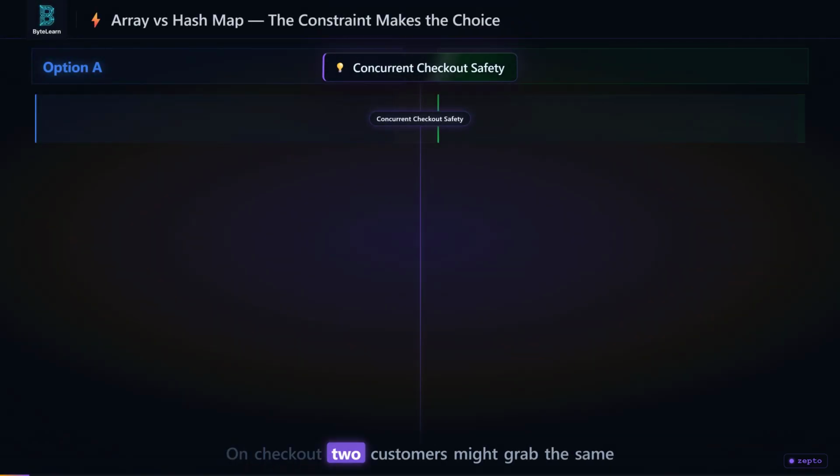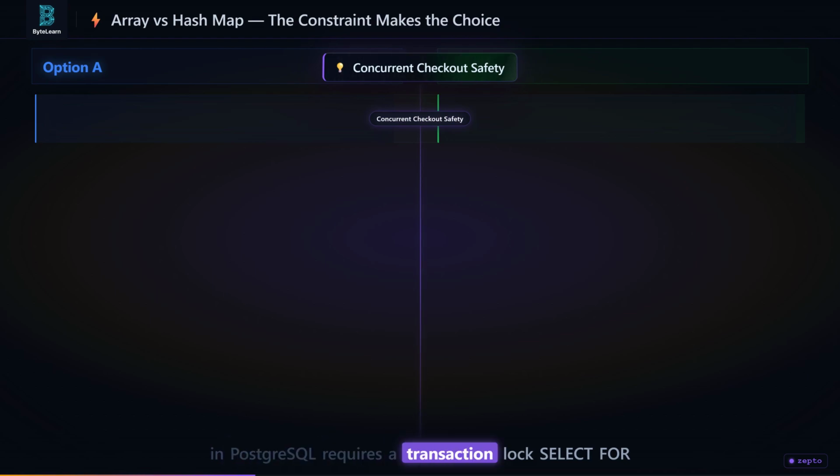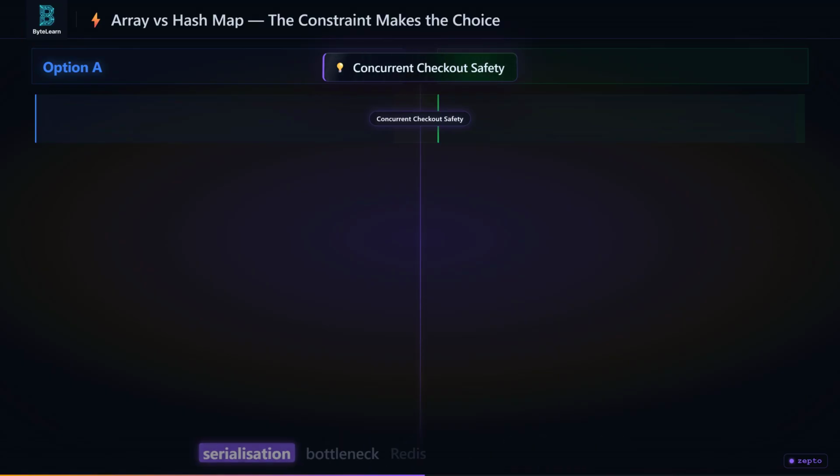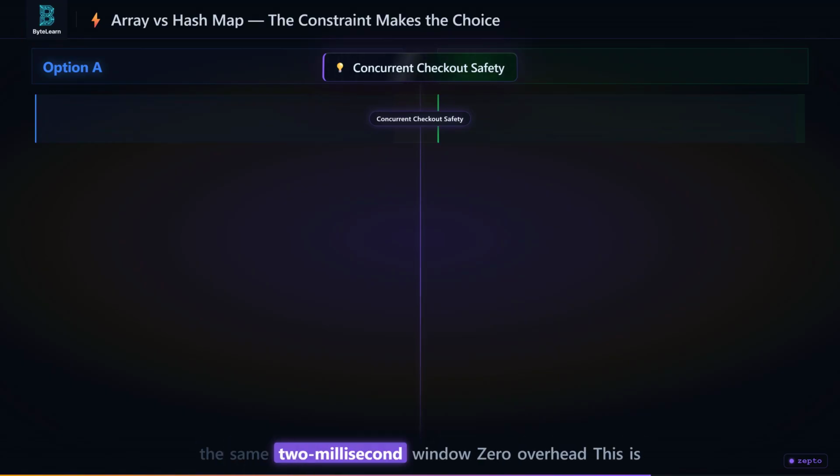On checkout, two customers might grab the same last unit at the same millisecond. An array in PostgreSQL requires a transaction lock. Select for update, which adds 50 milliseconds and creates a serialization bottleneck. Redis HINCRBY is atomic. No lock, no transaction. Both concurrent operations are handled in the same 2 millisecond window. Zero overhead. This is the design decision that eliminates oversell without slowing down checkout.